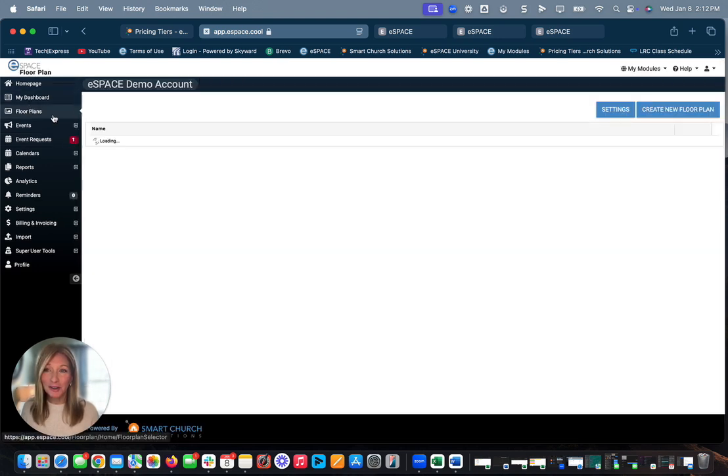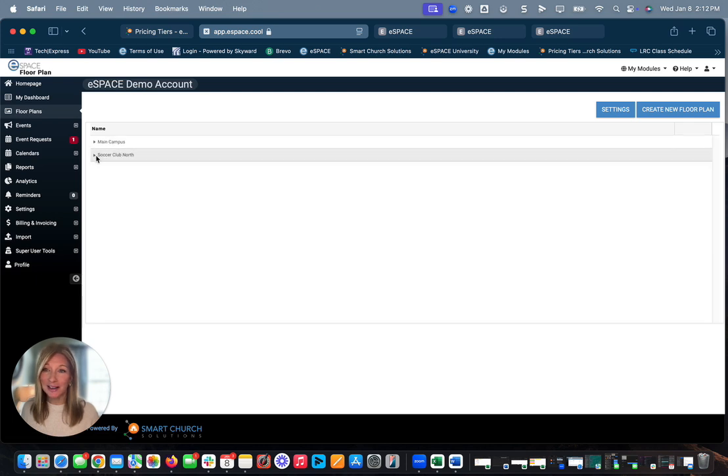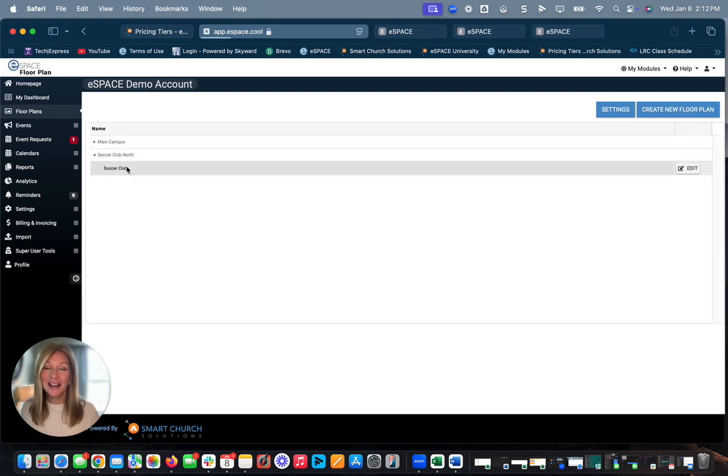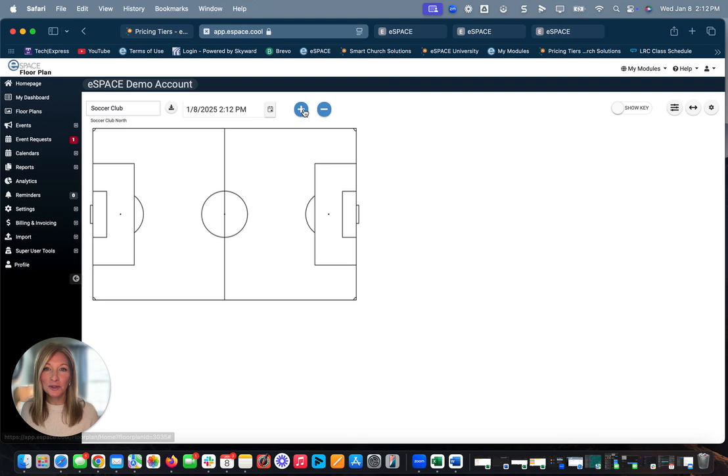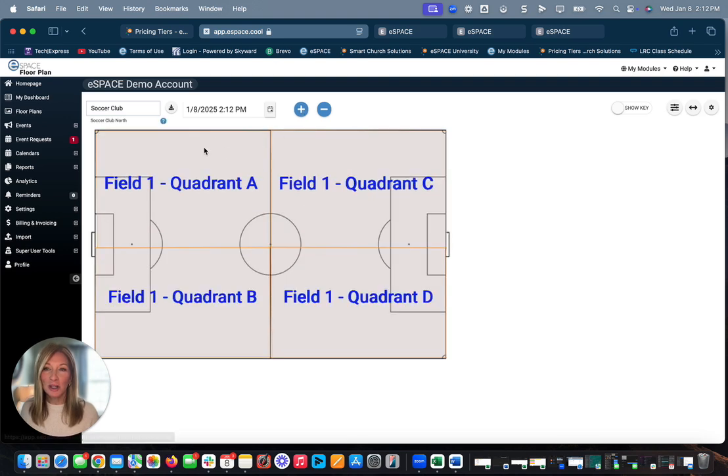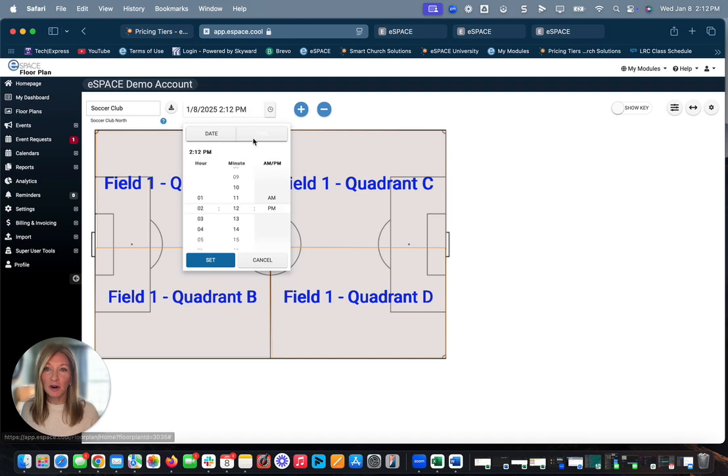Finally, our floor plan tool, you guys just wait till you see this. Our floor plan tool is going to allow you to construct a mock-up of your soccer fields or your baseball fields. And when you do that, you can separate those into quadrants if you would like to. If you want to jump over and see when games are already occurring, you're going to be able to do that very easily.